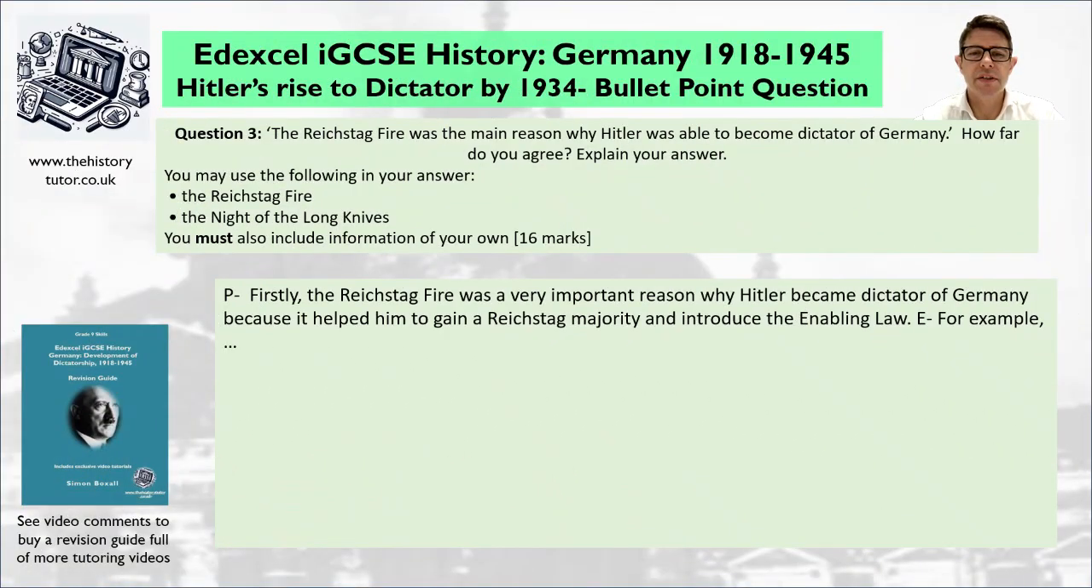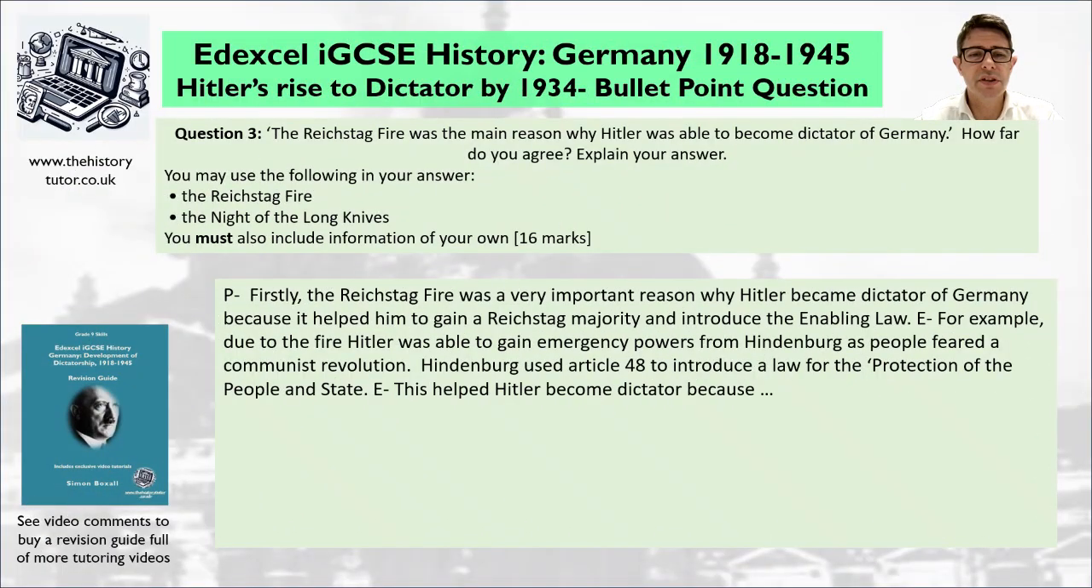So I've said, firstly, the Reichstag fire was a very important reason why Hitler became dictator of Germany because it helped him to gain a Reichstag majority and introduce the enabling law. Okay, so nice, easy idea. And hopefully now the consequences are quite simple to talk about as well. So now I want a little bit of evidence about the Reichstag fire. For example, try and describe some of the important information about the Reichstag fire that you can then link to the consequences. So 1 or 2 sentences only, away you go.